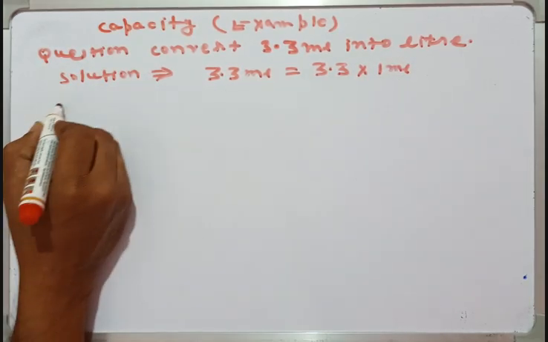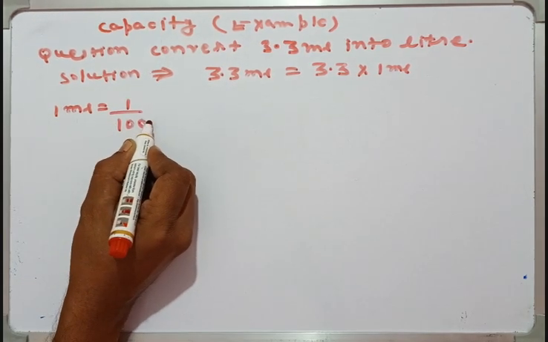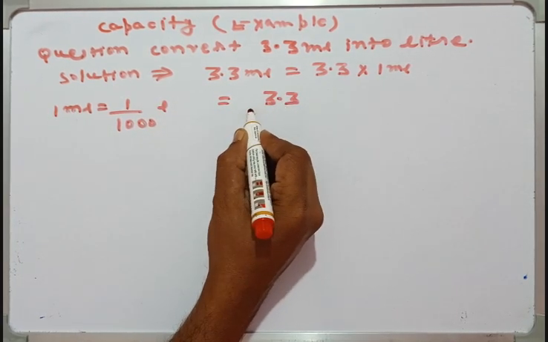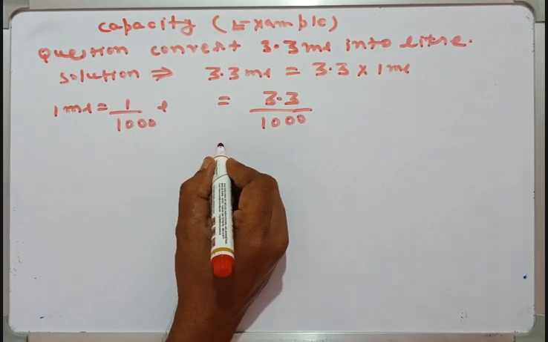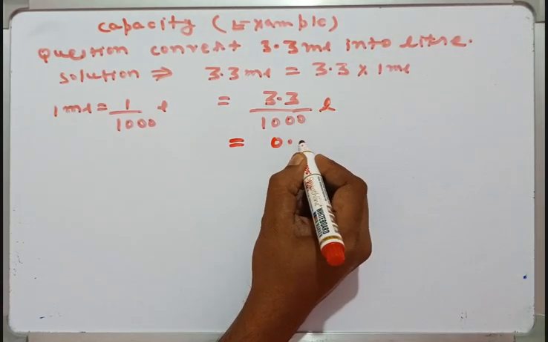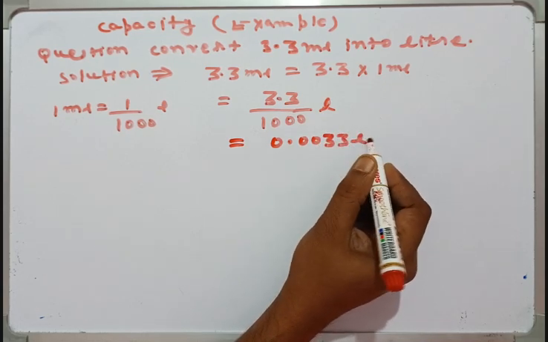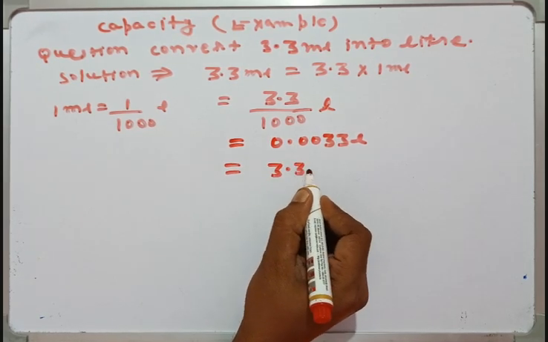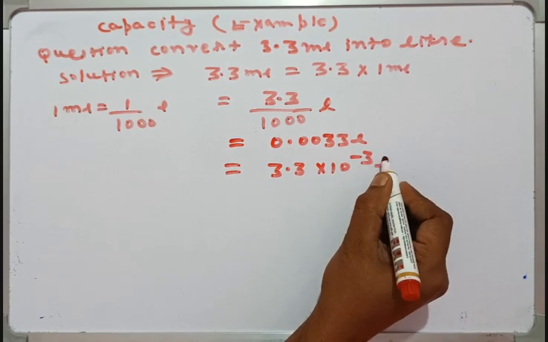You know 1 milliliter equals 1 by 1000 liter, so we can write 3.3 divided by 1000, which is 0.0033 liter. Or in scientific form you can write 3.3 into 10 to the power of minus 3 liter.